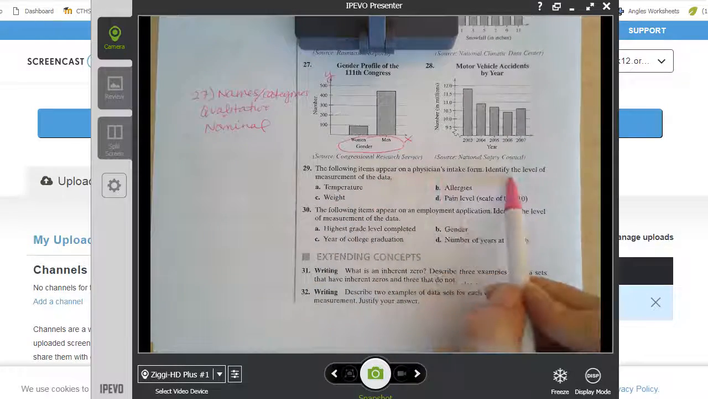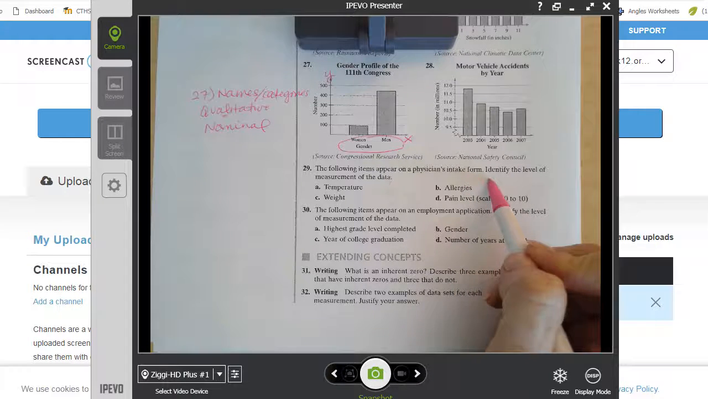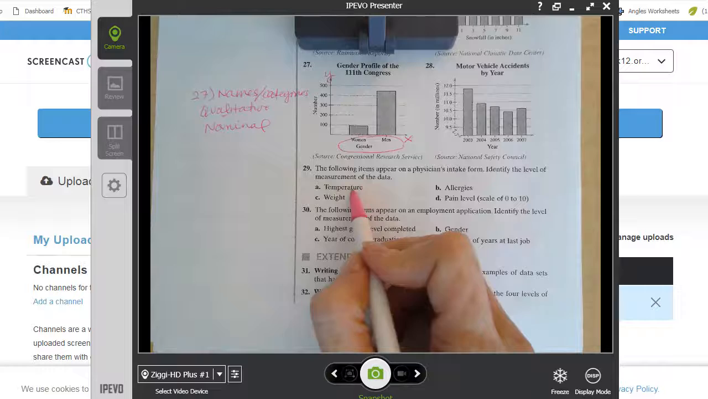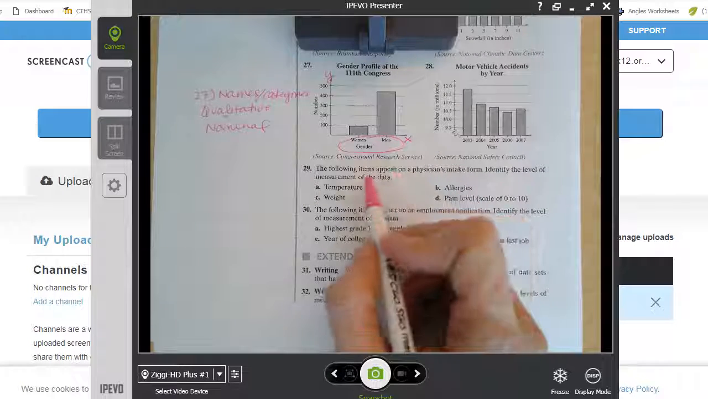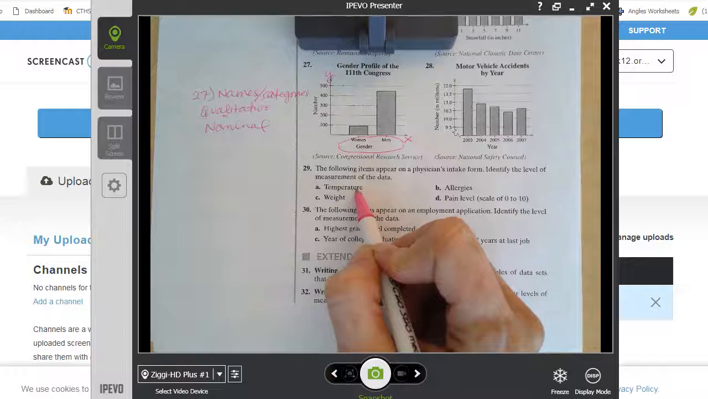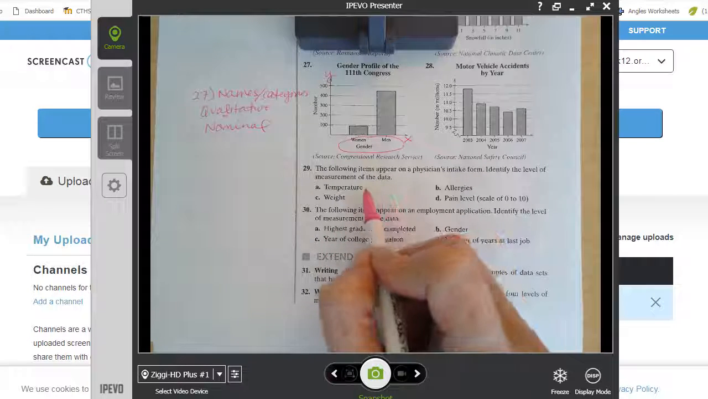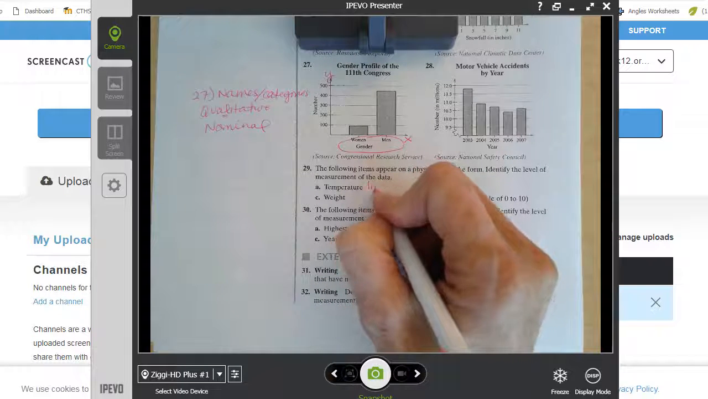The following items appear on a physician's intake form. So I'm coming into the doctor's office, they're collecting information. Identify the level of measurement. Well, temperature. I know they're taking that in Celsius or Fahrenheit. Those are numbers. I can do math with them. I can figure out if my temperature is 100 degrees today and it's 98 degrees the next day. That's a 2-degree difference. But it doesn't start at 0. There's no true 0. So this can't be ratio. This can only be interval.